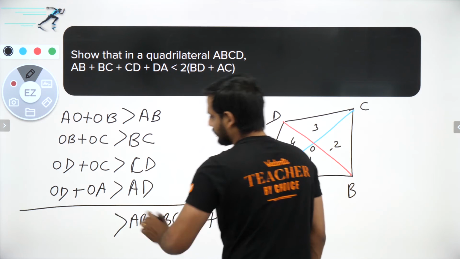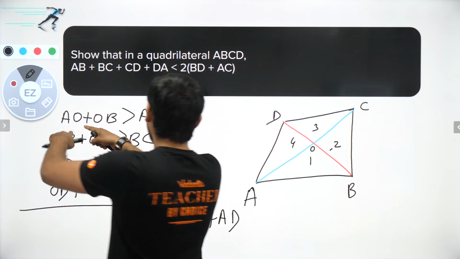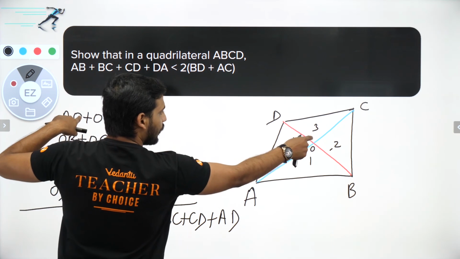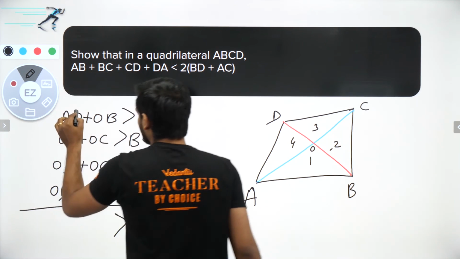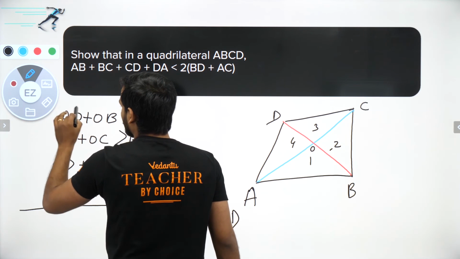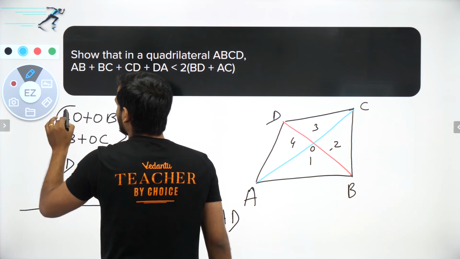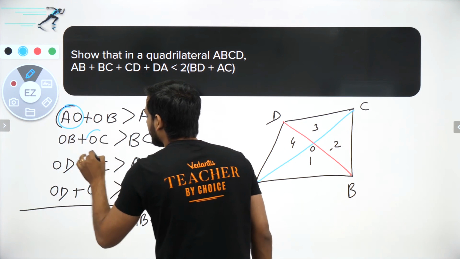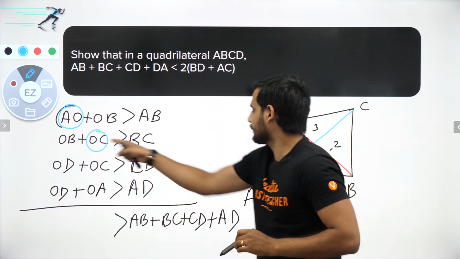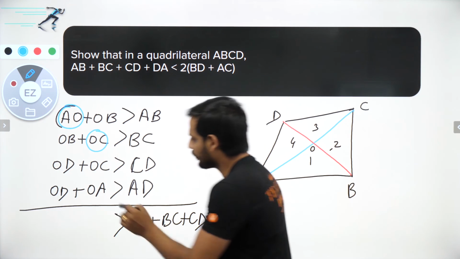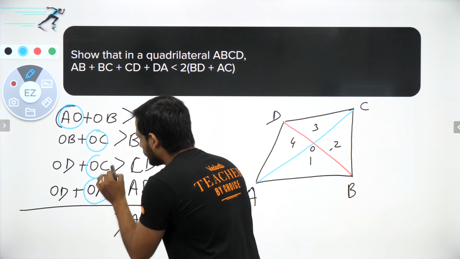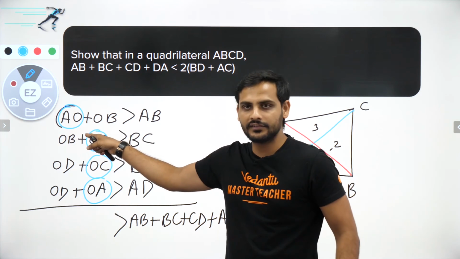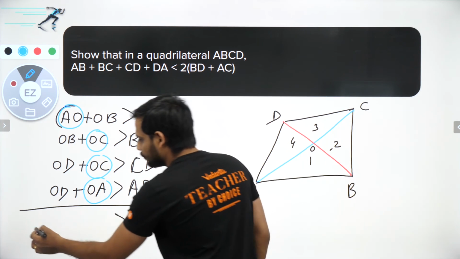Now this is less than what? See, AO plus OC. So you can see here, children, that AO plus OC will give me AC. Similarly, I have got one more pair of AO plus OC. So this part, AO plus OC is AC plus AC. So I will get 2 times of AC